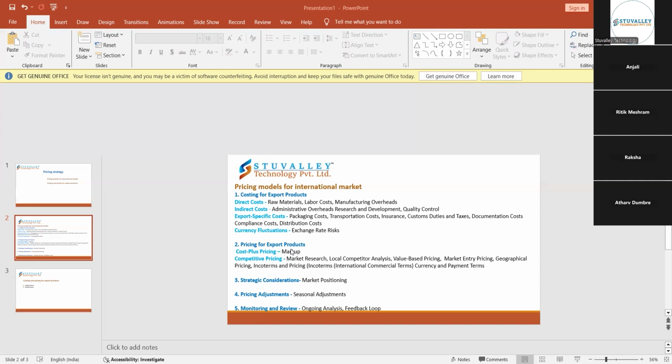A tie-up between two brands might also be there, collaborating with one brand to another. In this way, the promotion pricing should also be done so that everyone will be aware of that particular product. Next comes monitoring and review.